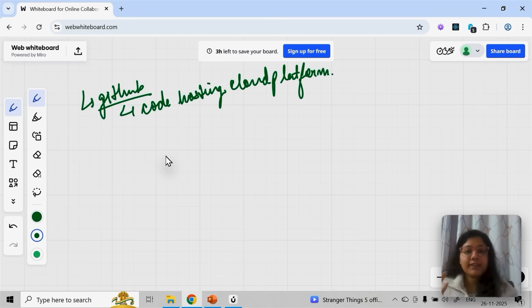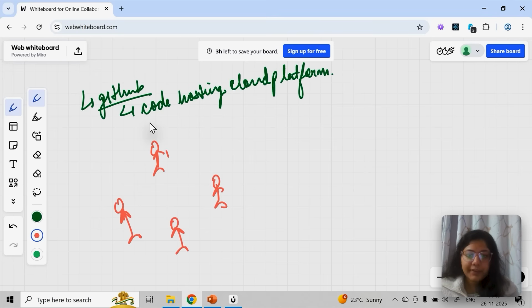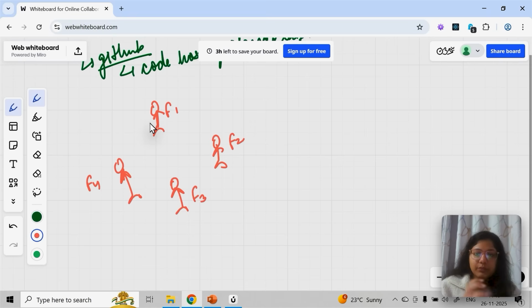So let's take an example to understand it deeper. Let's say I have a group of friends. Let's say there are 4 people who went on a trip: friend 1, friend 2, friend 3, and friend 4. Obviously after the trip you want to share a lot of photos and videos with each other. Of course there are more ways, like if you use iPhone, generally we AirDrop immediately, but after the trip also we generally share the photos.